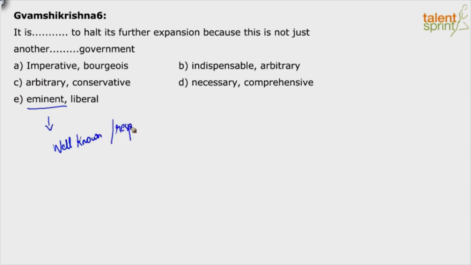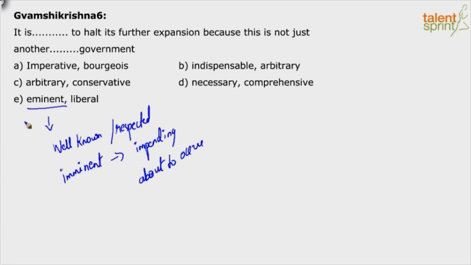You can get confused by the other word, which is imminent. If imminent was there, then yes, you can consider it. Imminent means impending, about to occur. So there could be confusing words like this. So this is not the right word.